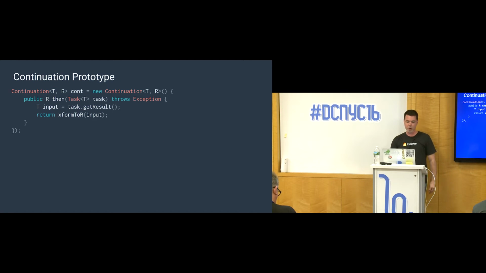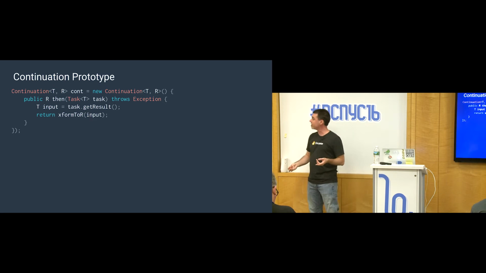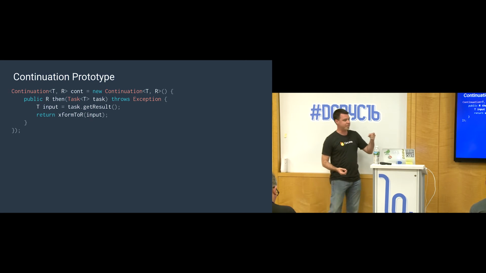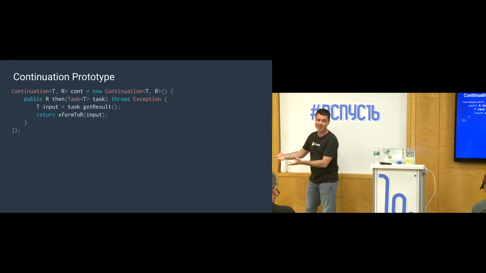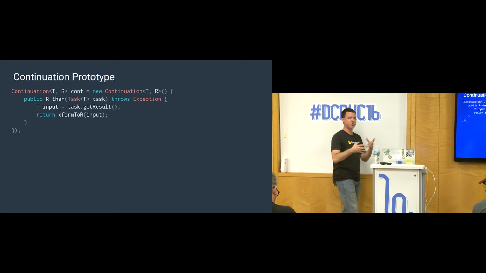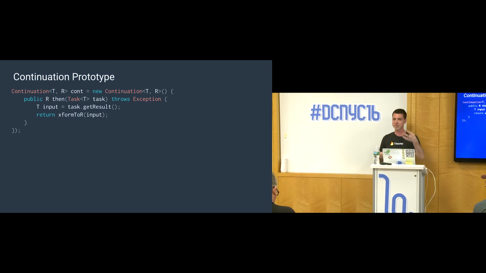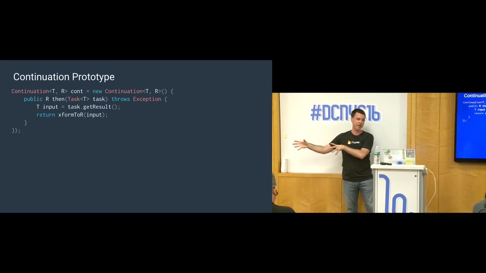So the prototype for this, what a continuation typically looks like, a continuation is parameterized by two types. The type T, or I call it T here, that's the input type. That's what we're expecting as the result of a task. And the R type is some sort of transform type. So what we're trying to do is take the input T type and turn it into an output R type. And that's how you sort of chain together these continuations.